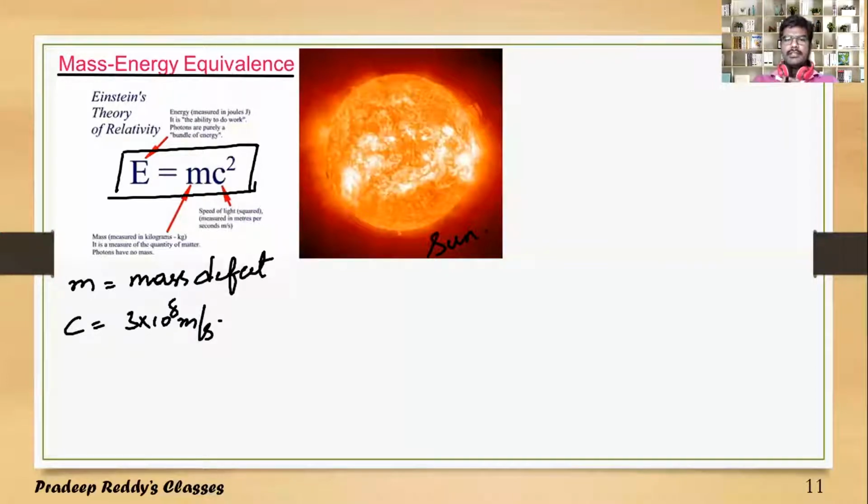Hydrogen atoms pair up, undergo bonding, and become hydrogen isotopes. Such hydrogen isotopes combine to form helium gas. This process goes on continuously in the form of a chain reaction, resulting in binding energy for the sun. Such reactions taking place in the sun are called nuclear reactions, and such energy is called nuclear energy. So the energy obtained in the form of E equal to mc square, where m is the mass defect, is said to be nuclear energy.